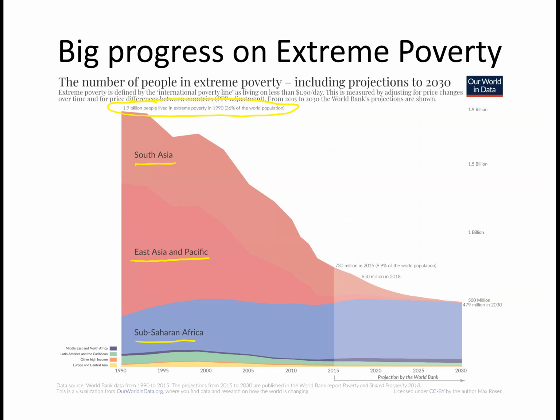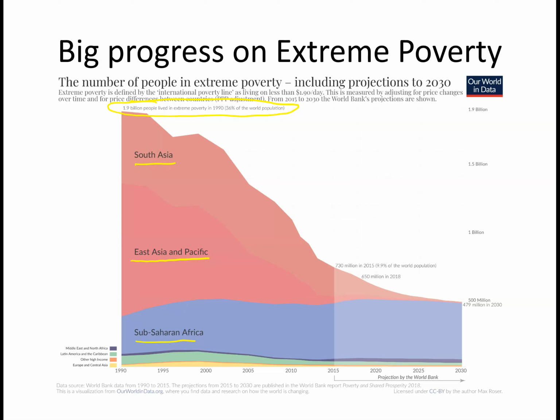Well, what happened is from 1990 until now, there's been a tremendous fall in poverty. And where did it fall the most? It fell the most in East Asia. Again, this story is partially about China, but not only about China, because the same thing happened for almost all of the other countries in East Asia, not just China alone.